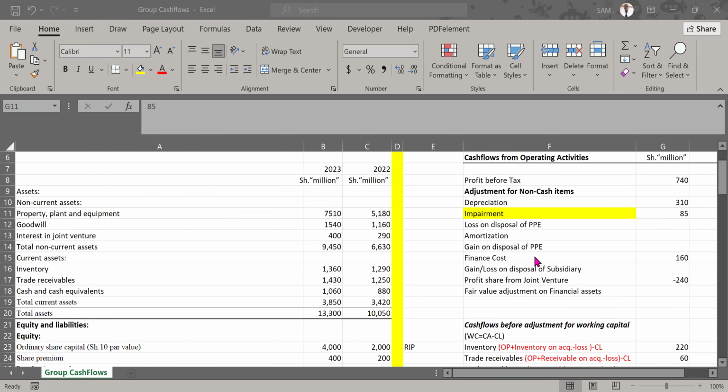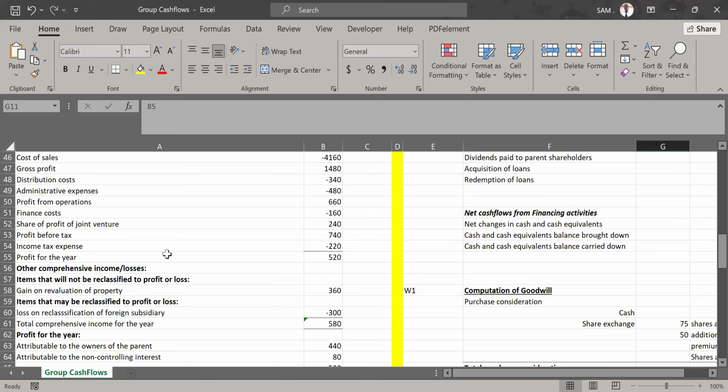Good. Now, after doing that adjustment for impairment, you can see the elements that we listed before below it there. We have loss on disposal of PPE, amortization, gain on disposal of PPE. And if we look at our additional information, we've already dealt with some of it.